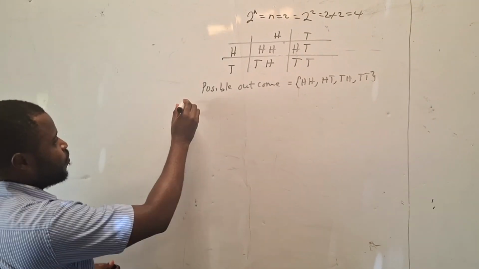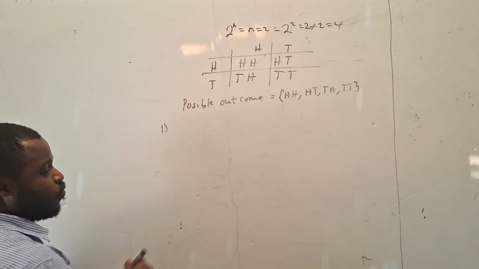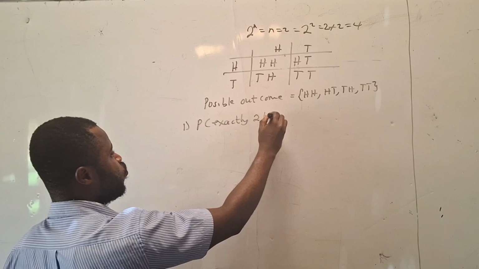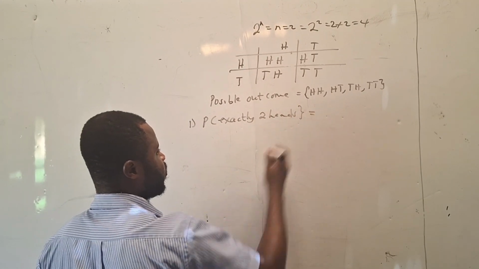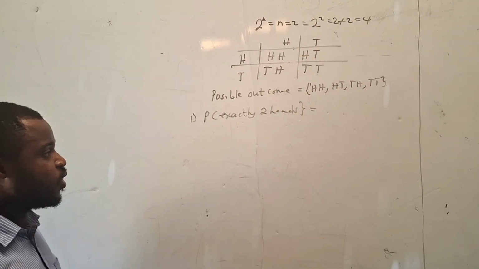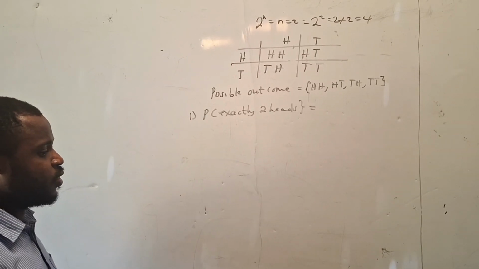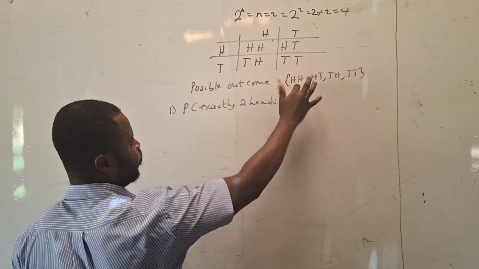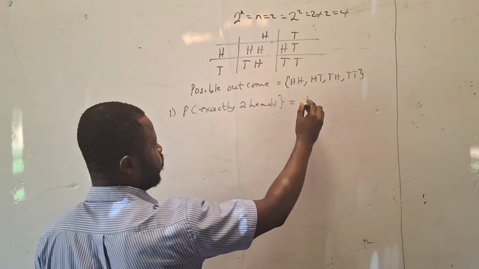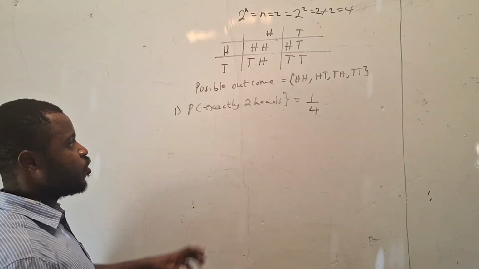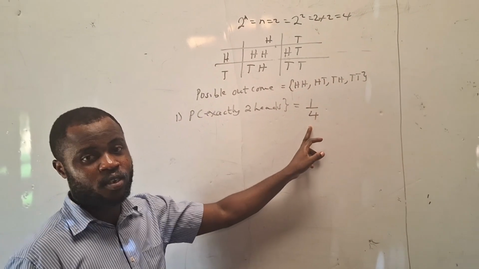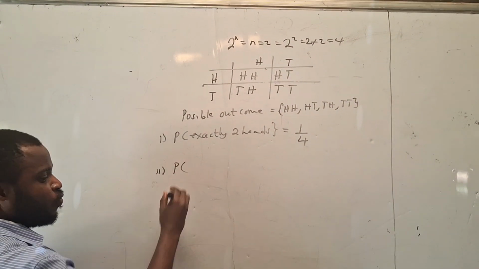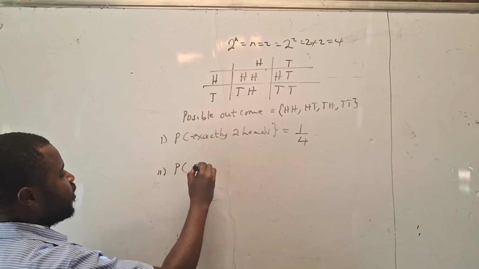The first part says find the probability of obtaining exactly 2 heads. Exactly 2 heads, how many do we have? We have only 1 out of the total outcome, which is 4. So exactly 2 heads is 1 out of 4. That is exactly 2 heads. Now the next part says probability of no head.